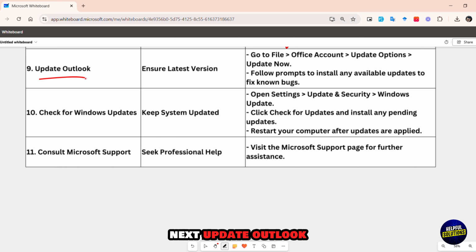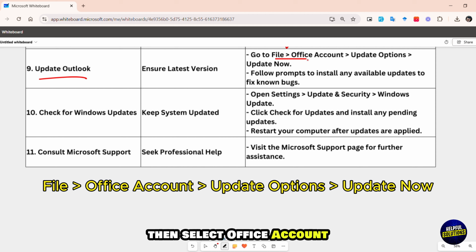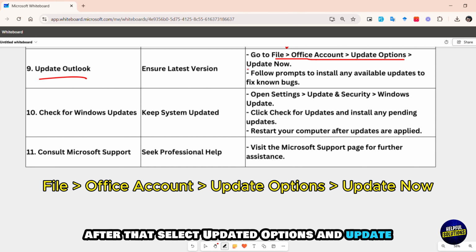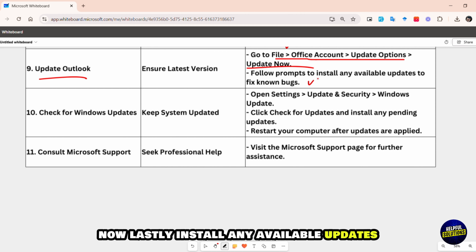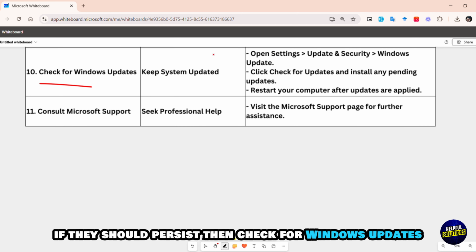Next, update Outlook. For this, go to File, then select Office Account. After that, select Update Options and lastly Update Now. Install any available updates. If the issue persists, then check for Windows updates.